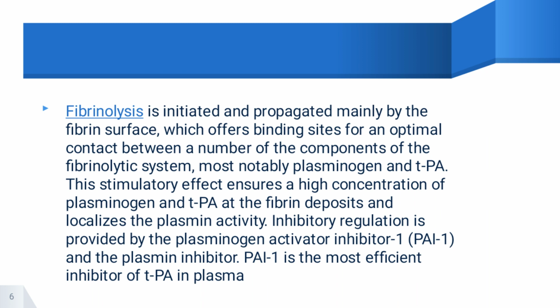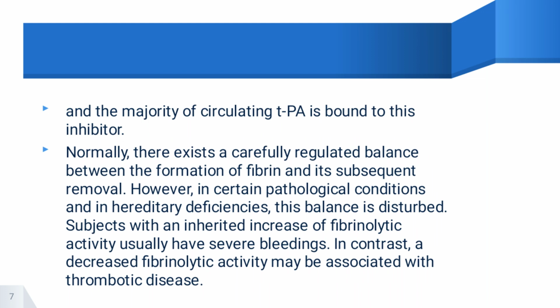Inhibitor regulation is provided by the plasminogen activator inhibitor PAI-1 and the plasmin inhibitors. PAI-1 is the most efficient inhibitor of TPA in plasma, and the majority of circulating TPA is bound with the inhibitor.